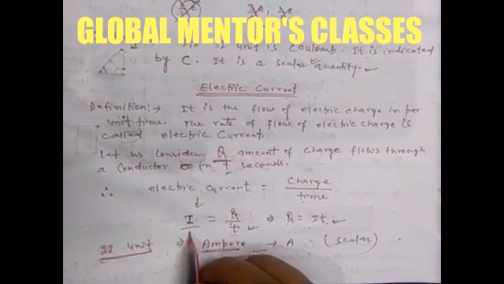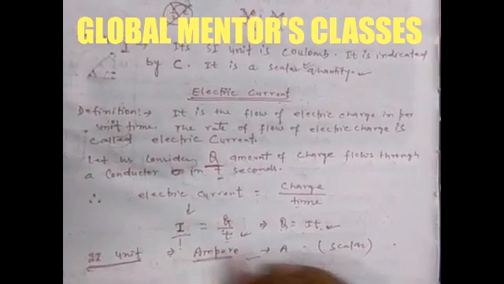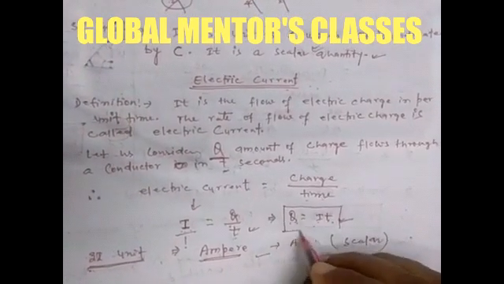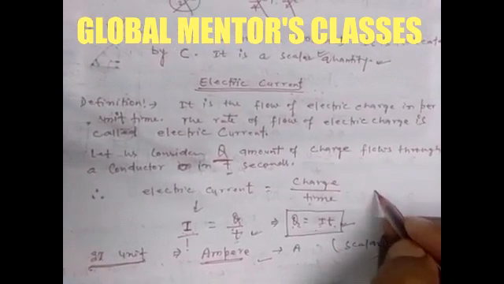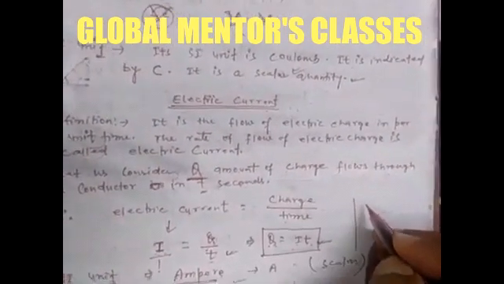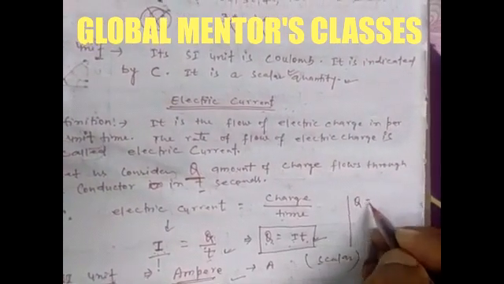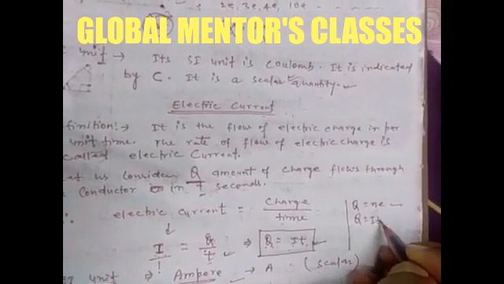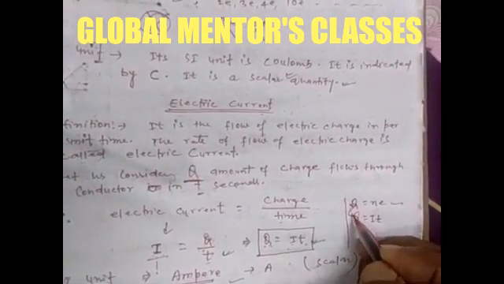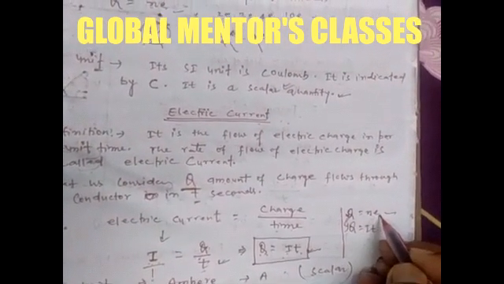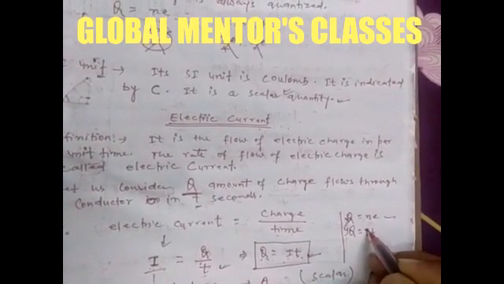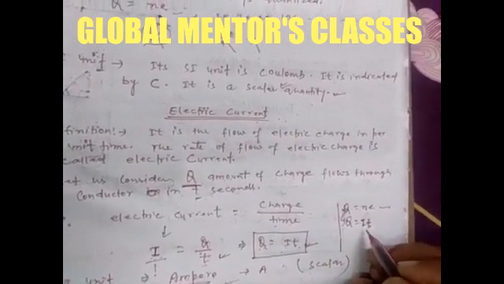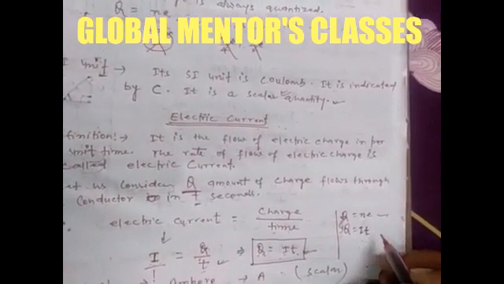On cross multiplication we also get Q = It, which is another formula to find electric charge. In the first case we had Q = Ne, and here Q = It. Q indicates electric charge, N the number of electrons, e the electronic charge, I electric current, and t the time for which electrons passed from one body to another.